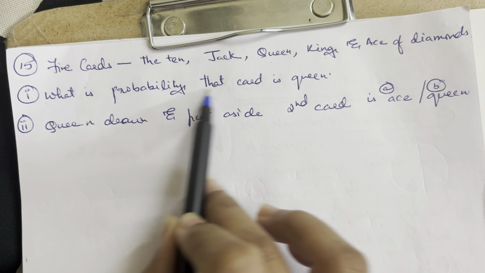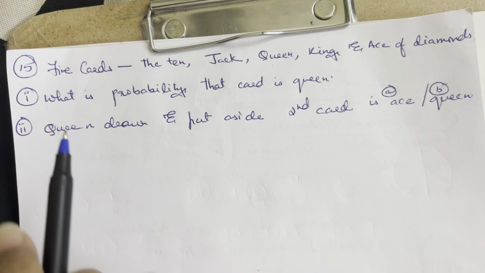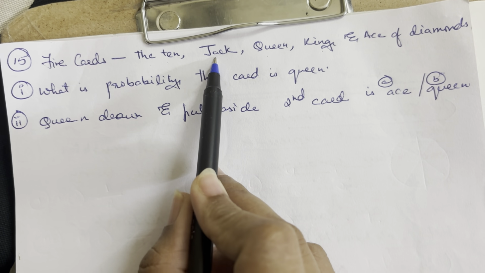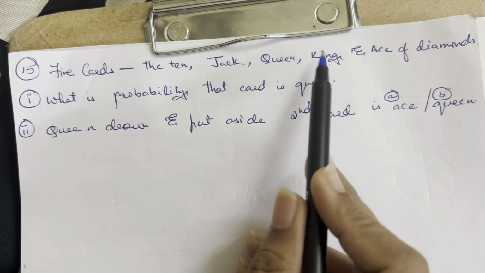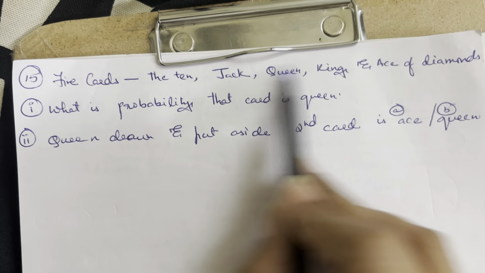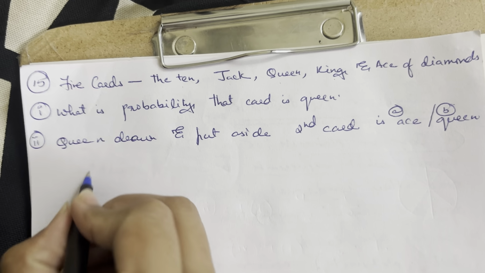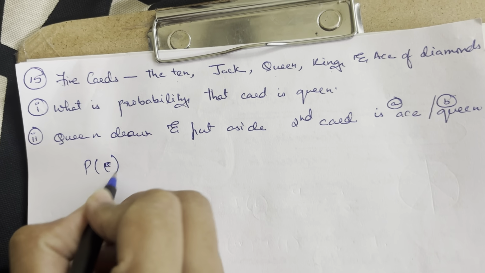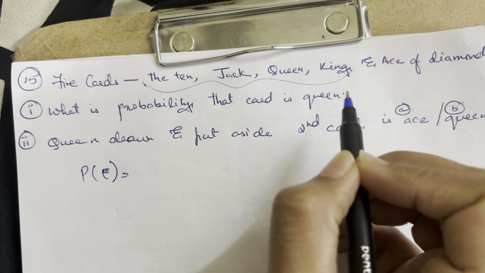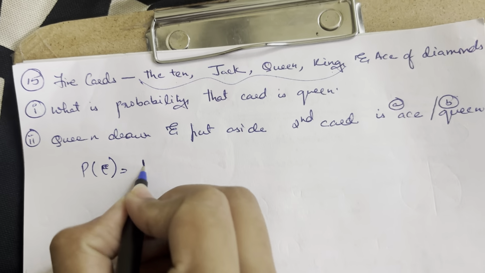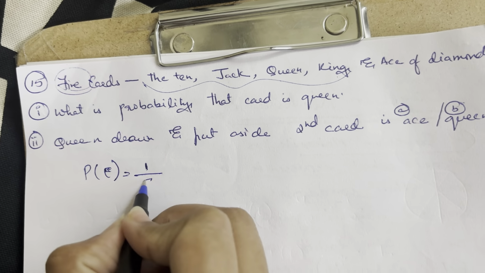So the first question is asking about the card, okay? We do not have the deck of 52 cards, but we have certain cards selected from the deck, and that is 5 cards: 10, Jack, queen, king, and ace of diamonds. These all belong to the diamonds, okay? So what is the probability that the card is a queen? For the probability of the event, how many queens do I have from this set of cards? I have only one queen. And what are the total number of cards that I have? I have 5 cards in here, so it is 1 by 5.